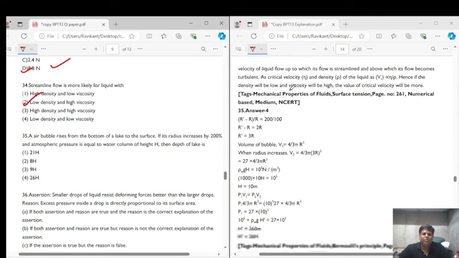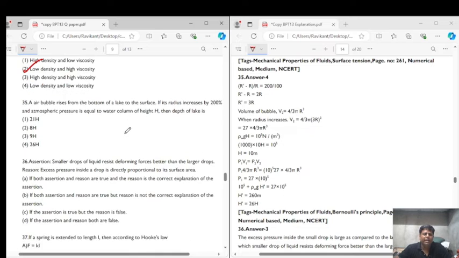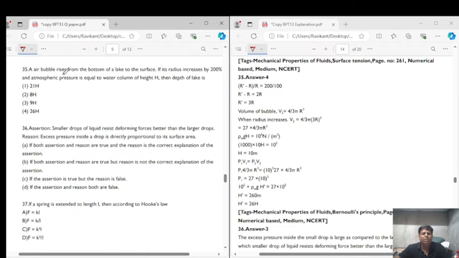Then the question number 35. Question number 35 says that an air bubble rises from the bottom of a lake to the surface. Now, if its radius increased by 200% and atmospheric pressure is equal to the water column of height h, then the depth of the lake is. So let's look into the calculations.